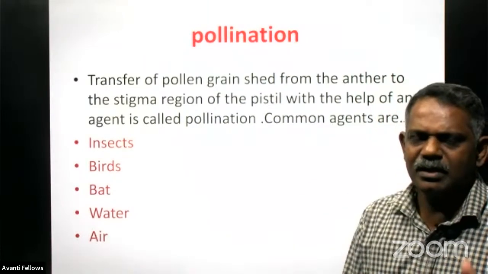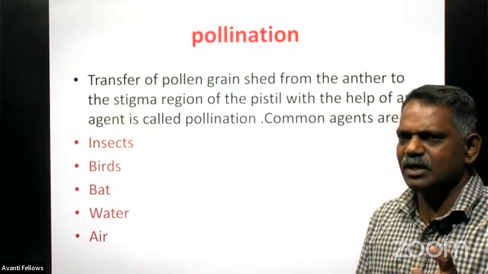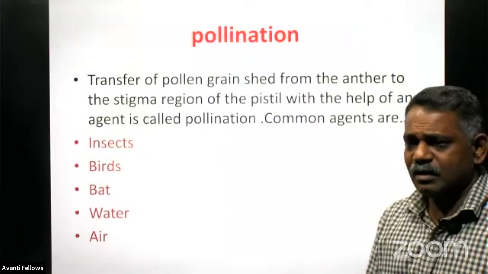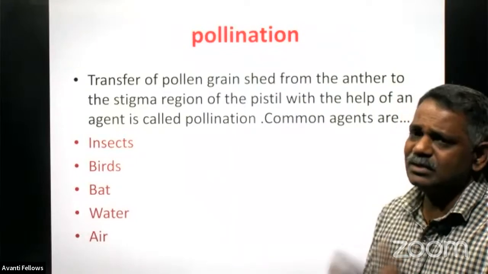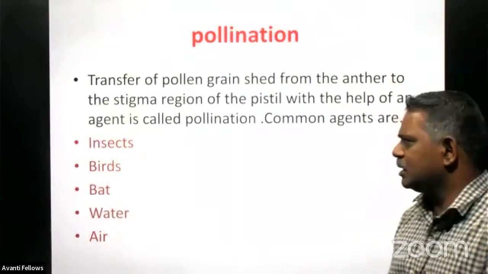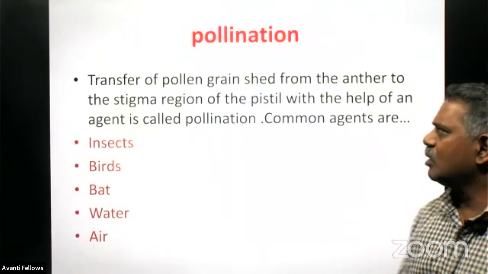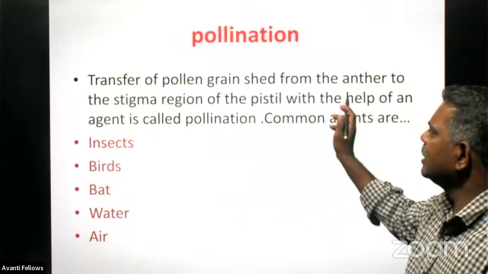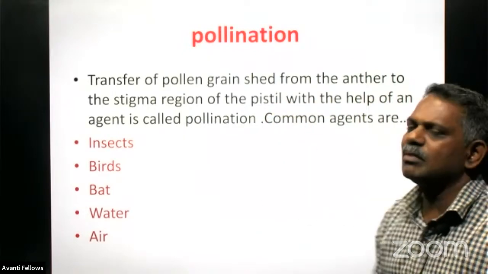Already we discussed some of the details of pollination. Pollination is nothing but the transfer of pollen grains from the site of their origin to the stigma region only. It requires some kind of agent for that, maybe biotic or abiotic, but some agents are very much required for this pollination. So it is the transfer of pollen grains shed from the anther to the stigma region.